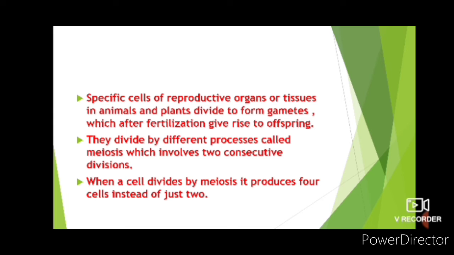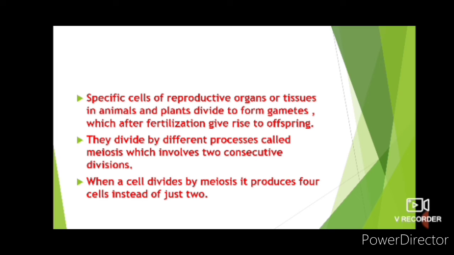Specific cells of reproductive organs or tissues in animals or plants divide to form gametes, which after fertilization give rise to offspring. Yes, we know this. And this process is known as meiosis. They divide by a different process called meiosis, which involves two consecutive divisions.